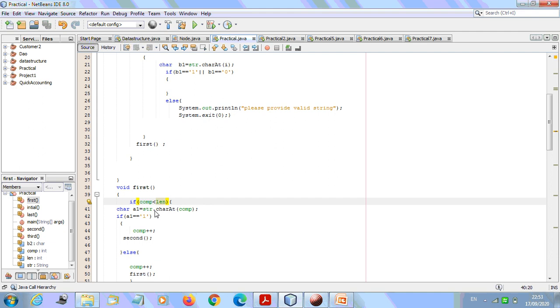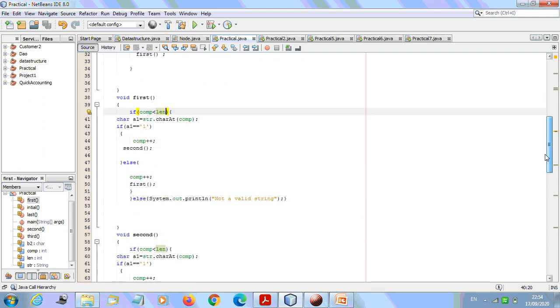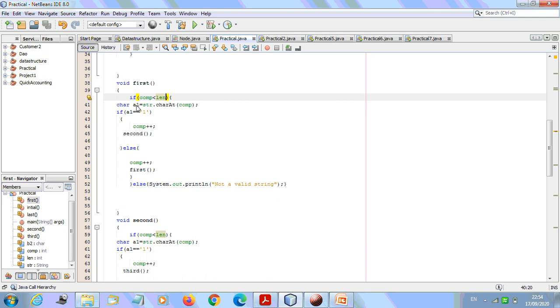Again, I am going to take the first character from that string itself, so that's why it is string.charAt(comp). Comp means 0, so at index 0, whatever character is present, we are going to store it in a1. Now in a1 we have a character. It can be 1, it can be 0. If it is 1, we are going to change the state. If the first character is 1, what will we do? comp++.